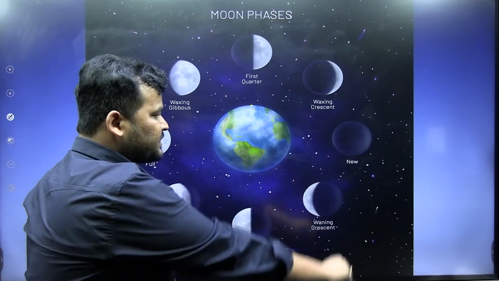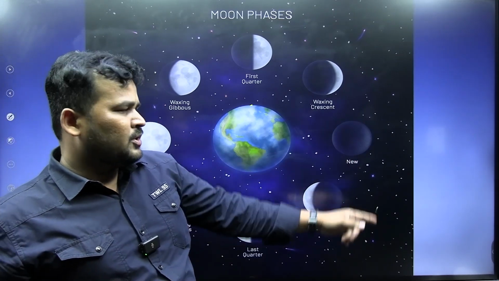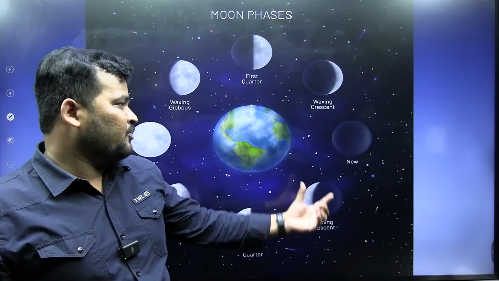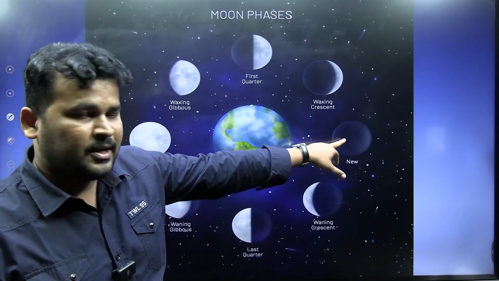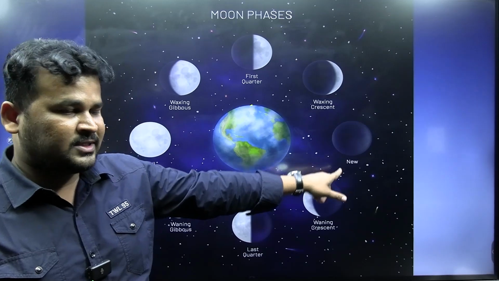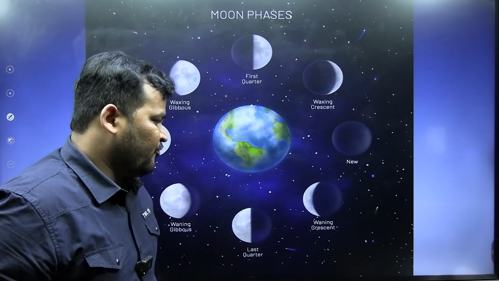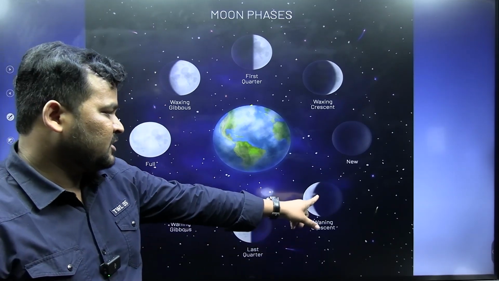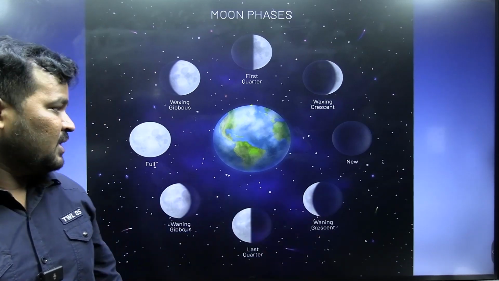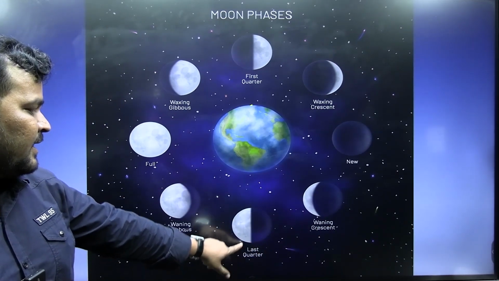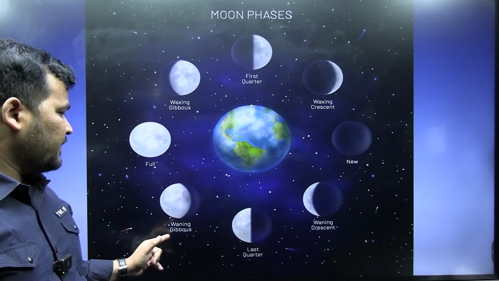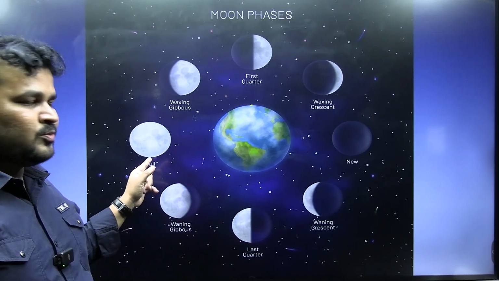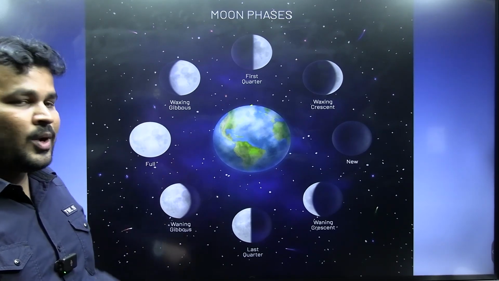This is called Amavasya, where you won't see the moon. Completely the moon will be in the dark, so this is a new moon, and we call it Amavasya. Then after that, waning crescent, so this is the shape of the waning crescent. And again after some days, last quarter moon, waning gibbous, full moon, so it is called Paurnami.